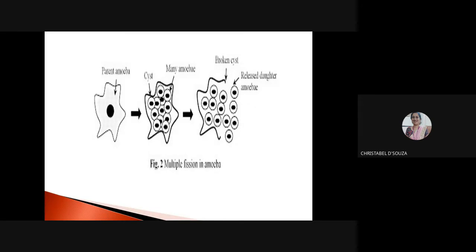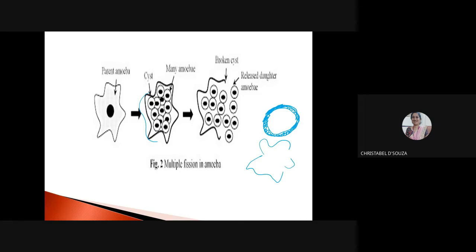During unfavorable conditions, this parent amoeba withdraws its pseudopodia, which means it becomes slightly roundish in shape, and it forms a cyst around it. A cyst is a covering to protect the amoeba because the conditions are adverse. And it is dormant. Dormant means it does not move around.